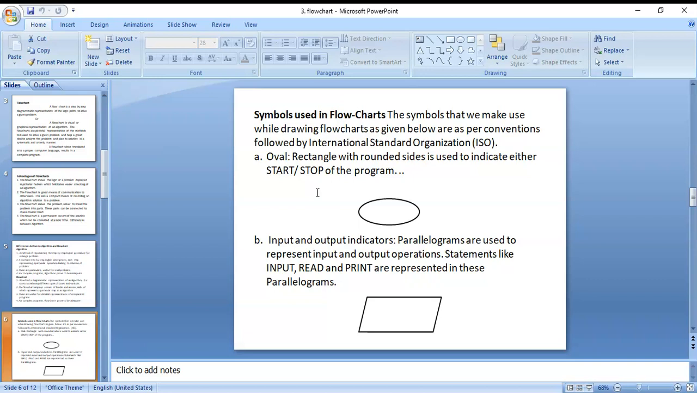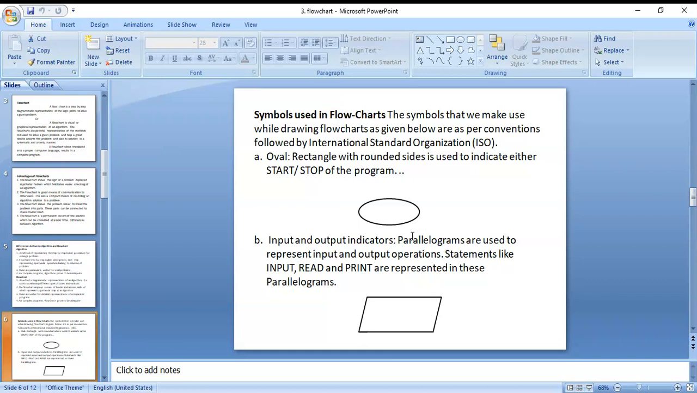The next one is the parallelogram. That is the input and output indicator. Suppose we are reading and writing values, input values, print values. Statements like print, input, read: for that purpose we use the parallelogram.